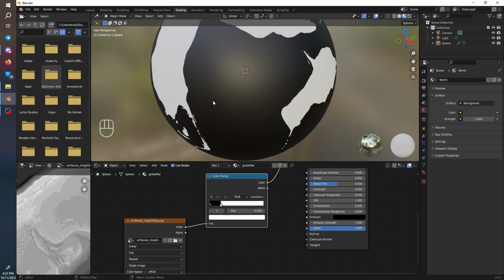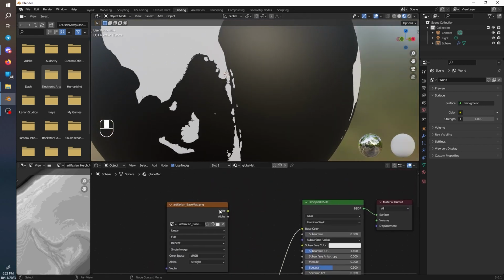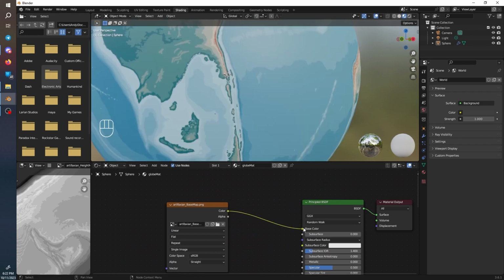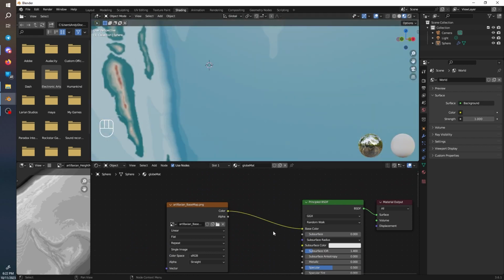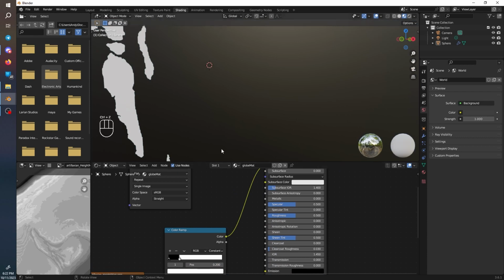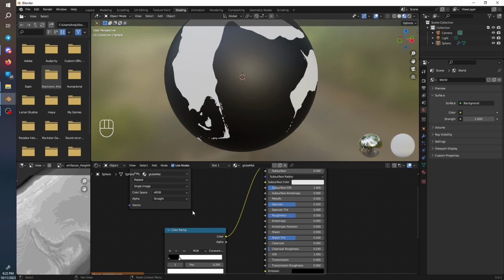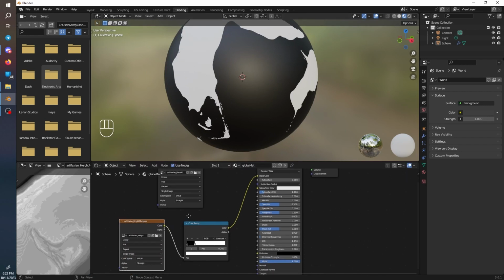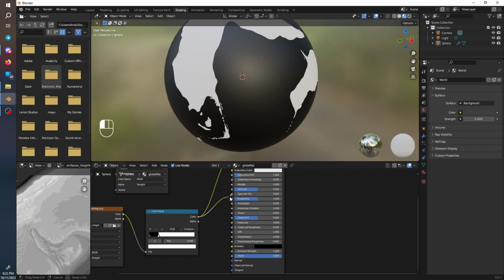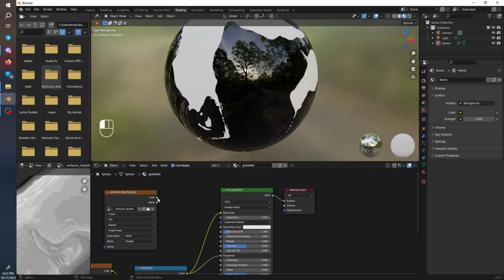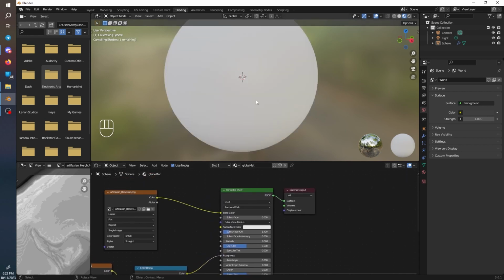And you can check by zooming in and plugging this back in. And you can see that the white is on the land and the black is on the water. So we're going to plug this into roughness and plug this into base color.